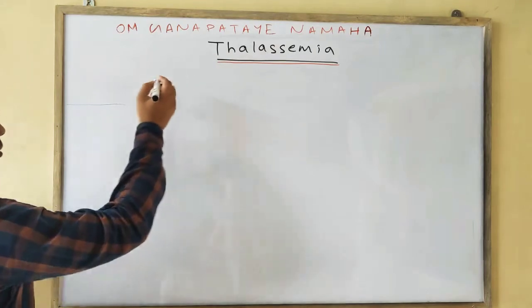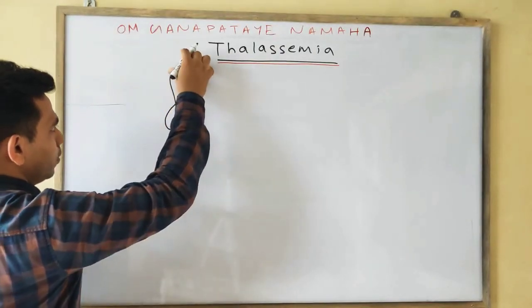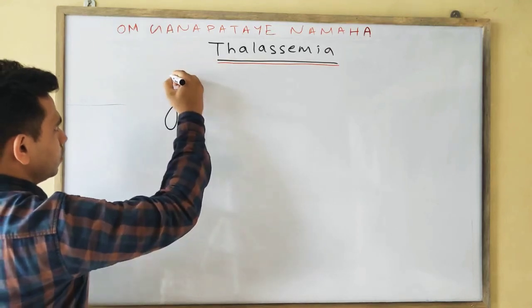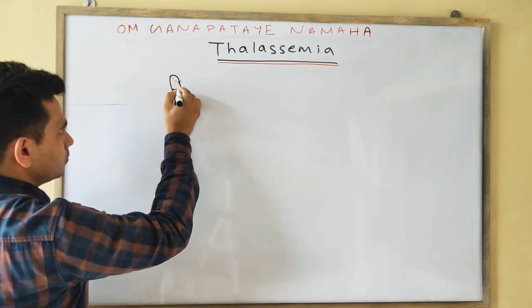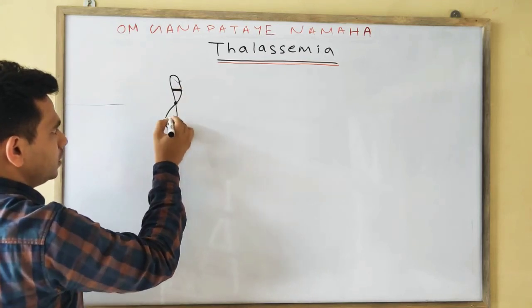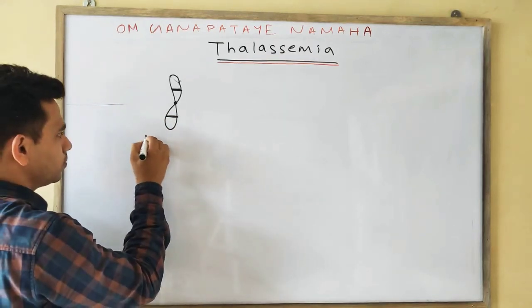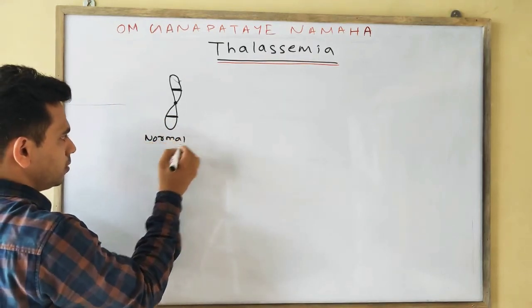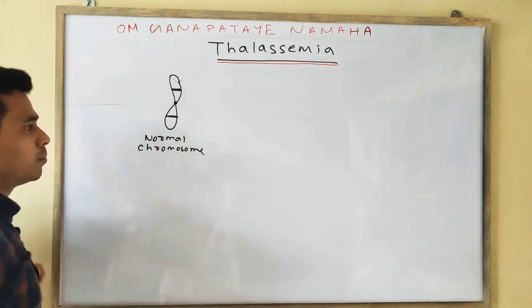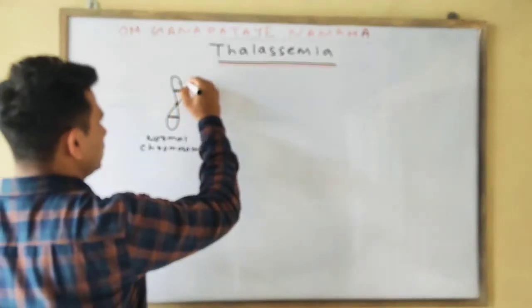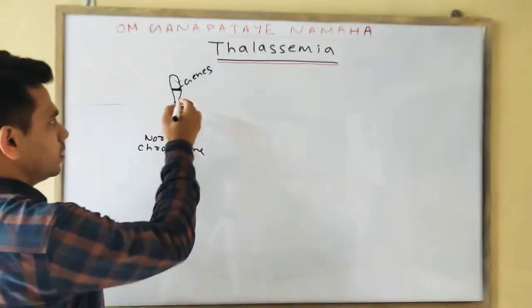See, suppose this is one chromosome, and this is one gene. Suppose this is a normal chromosome, and these are your genes.